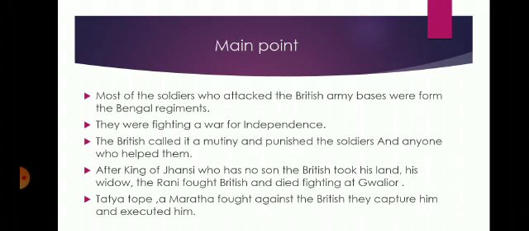Most of the soldiers who attacked the British army bases were from the Bengal regiments. They were fighting a war for independence. The British called it a mutiny and punished the soldiers and anyone who helped them. The King of Jhansi had no son, so the British took his land. His widow, the Rani, fought the British and died fighting at Gwalior. Tatya Tope, a Maratha, fought against the British. They captured him and executed him.